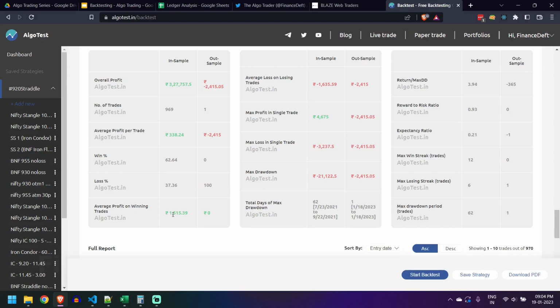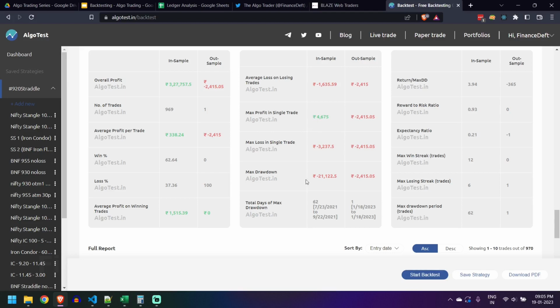The next thing is how much profit you make on average on winning days and on losing days. It is more or less the same. So you will lose the same and win the same, but you will win on more days and lose on fewer days, and that is how the strategy makes a profit. You need not consider these two things, max profit in a single trade or max loss in a single trade. These are not that important, since we have SLs on both legs, so max loss will be taken care of.